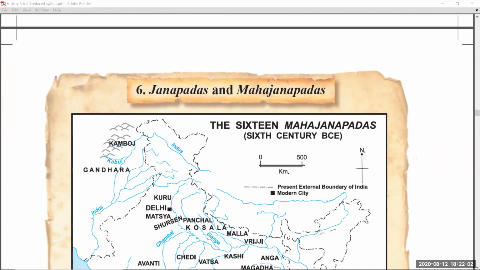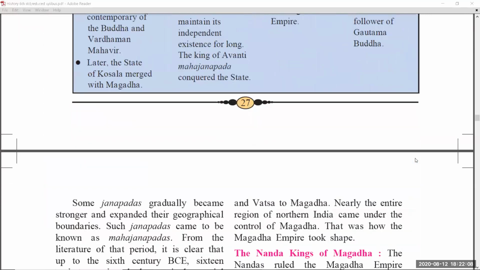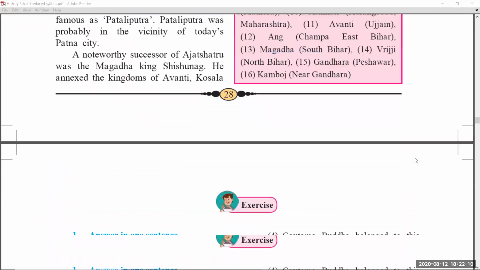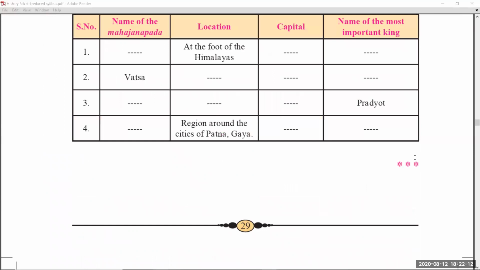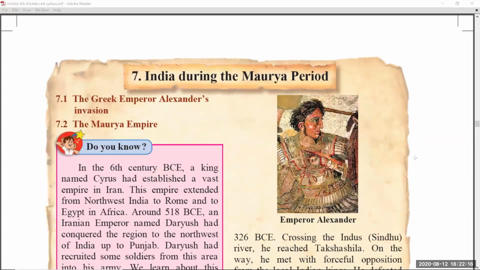Coming to chapter number 6, Janapadas and Mahajanapadas. Okay students, in this chapter number 6, coming to page number 26, 27 there are no changes. 28 also there are no changes. Again chapter number 6 is as it is. No syllabus reduced. You have to read as earlier.